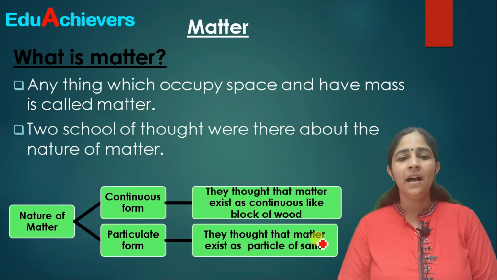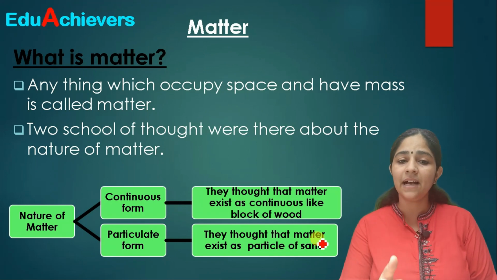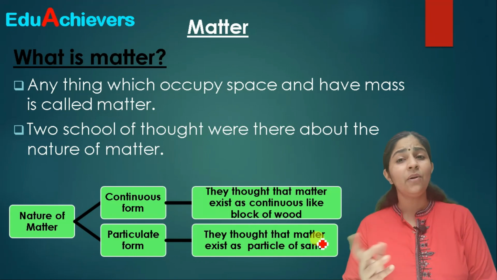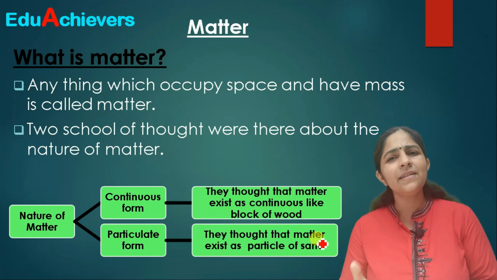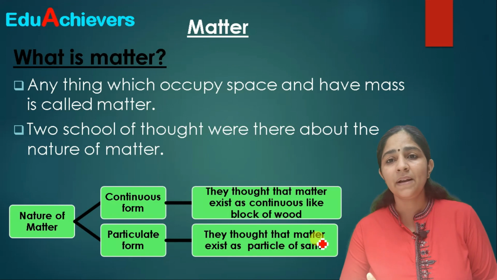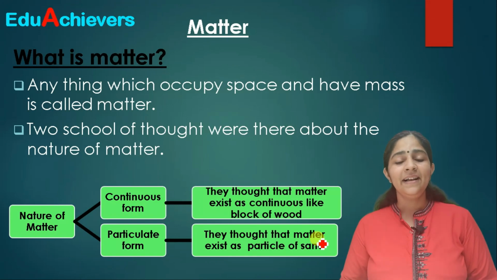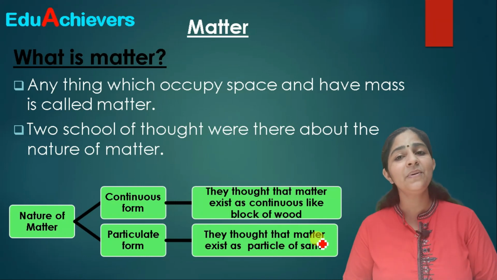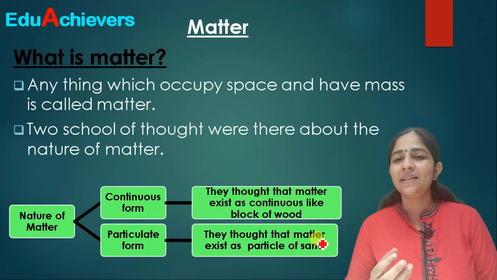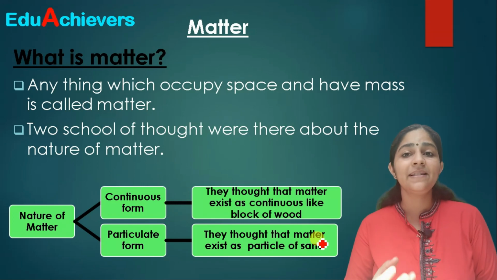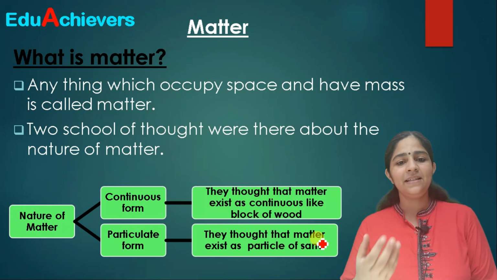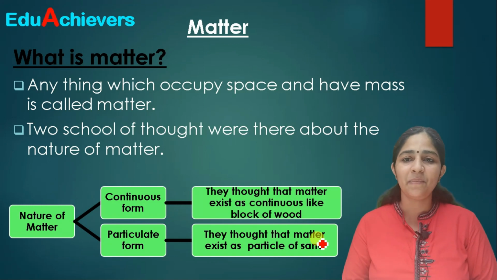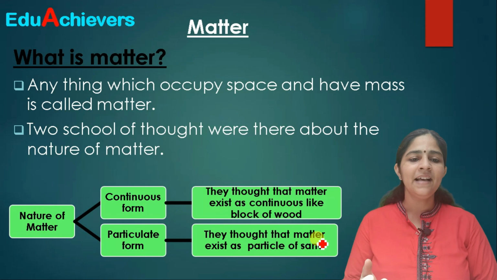As we have just discussed, matter is anything which occupies some space and has mass, correct? Now, the question might come to your mind: which thing does not occupy space around me? If you have a look around yourself, you can see the sunlight, the sound waves which reach you, the electric current. These are forms of energy, which do not occupy space. So the energy is not occupying space, so that is not matter, correct?